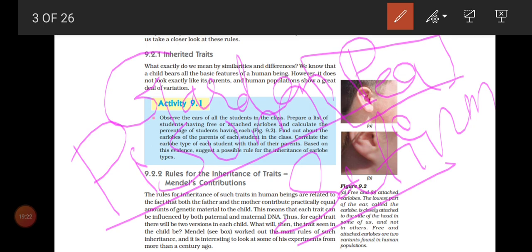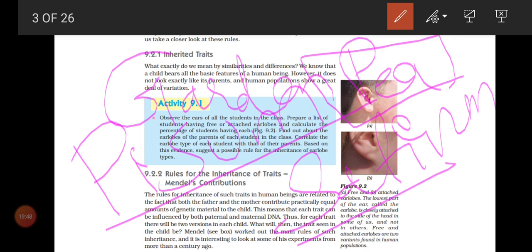So to explain the nature of the gene, what will happen in their reproduction, and why all the siblings are not alike, what process has undergone, Mendel did so many experiments with the help of this plant, Pisum sativum. And why did he choose this plant?